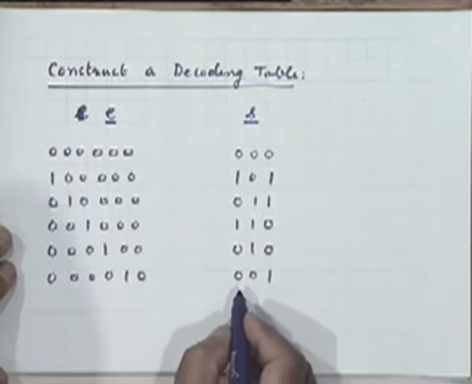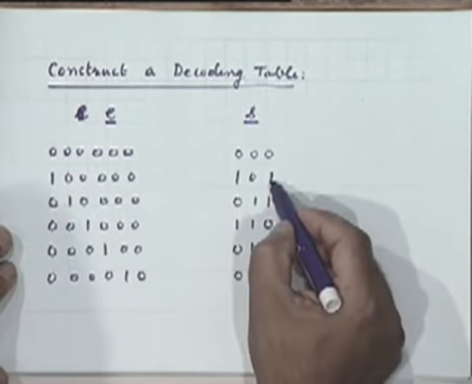Sorry, I think I made some mistake. 1 0 1 0 1 1. This is 1 0 0 here.